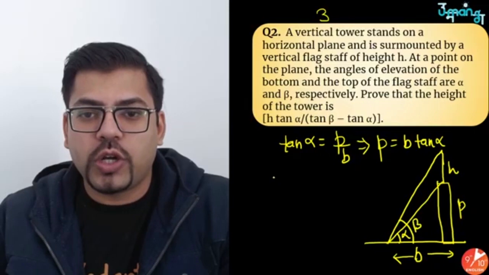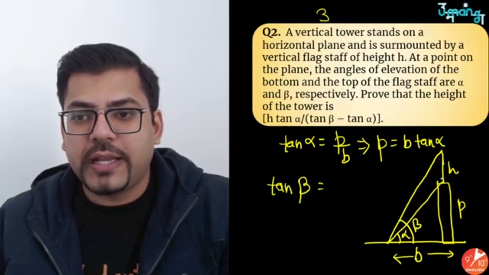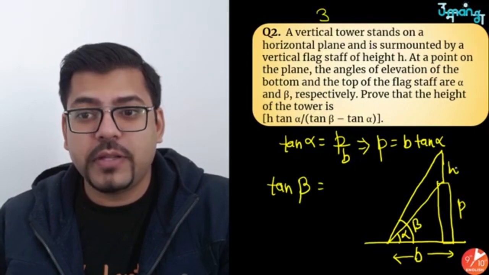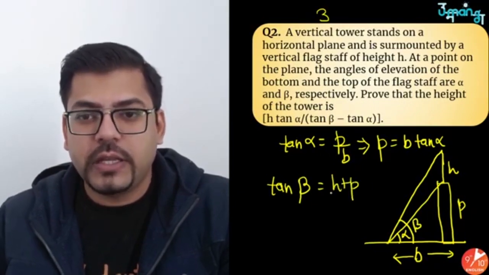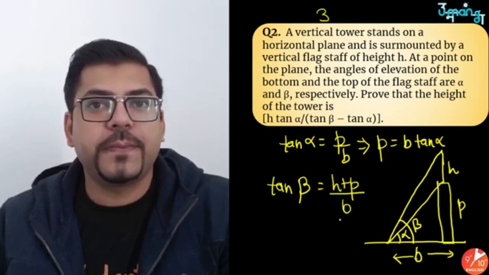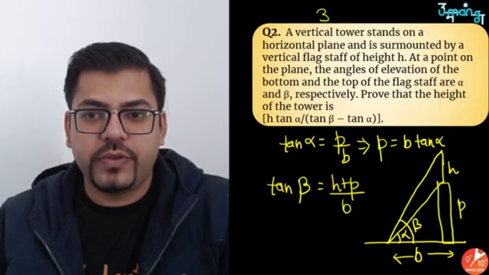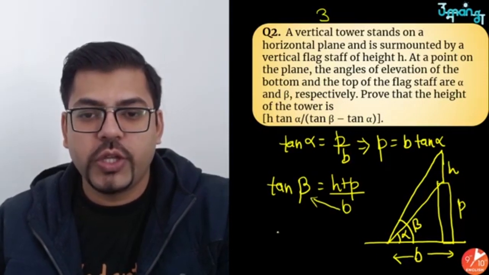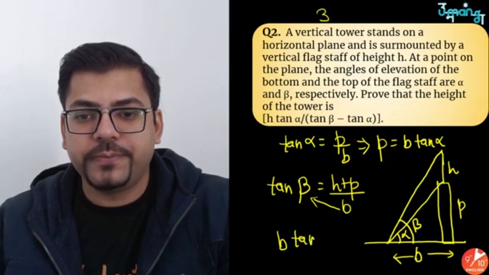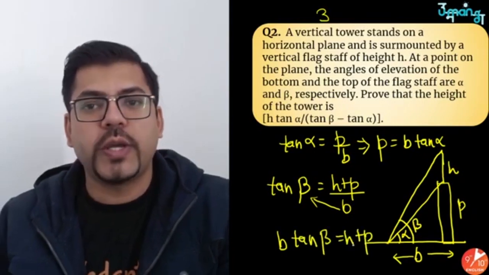Next one. I have next one as tan beta. Tan beta is again perpendicular by base, but this time perpendicular is h plus p, divided by base, which is again b. Correct? So I will send this b to this side. So we will have b tan beta equals h plus p.